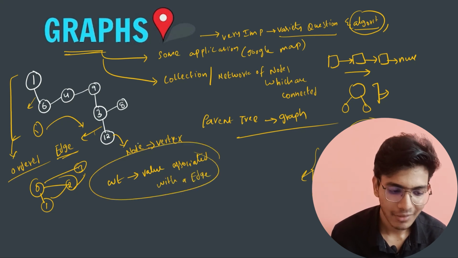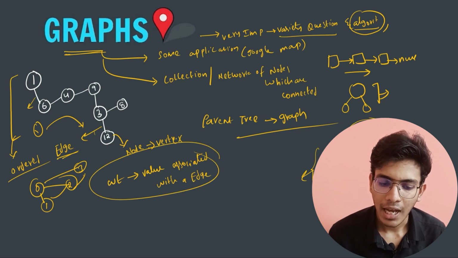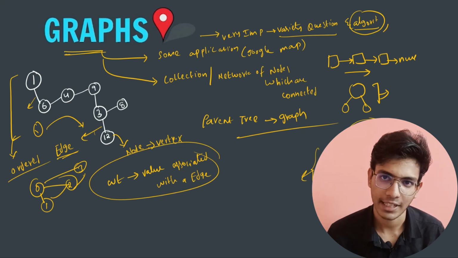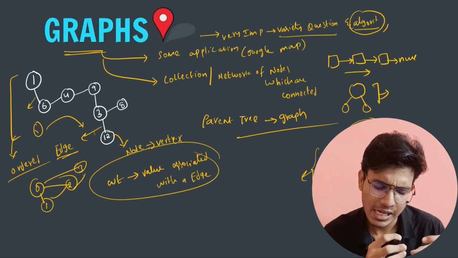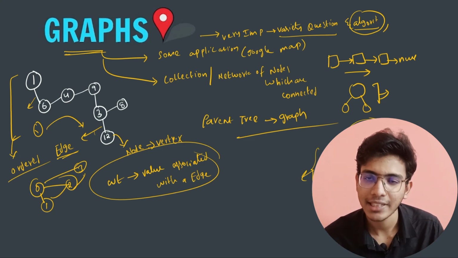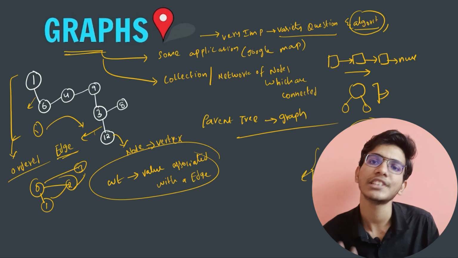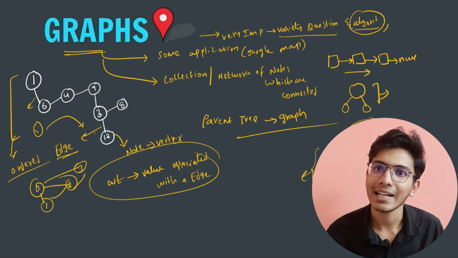Here you can see that I am having some value. To travel from Delhi to Mumbai, I will take some cost, that is 10. So if for a particular edge there is an associated value, then it is said to be a weighted graph. If there is no associated value with it, then it is an unweighted graph.